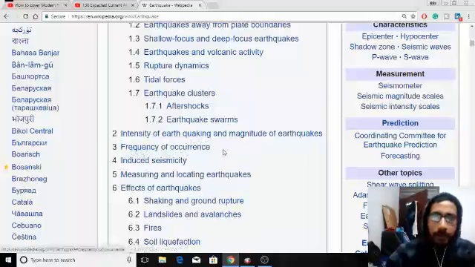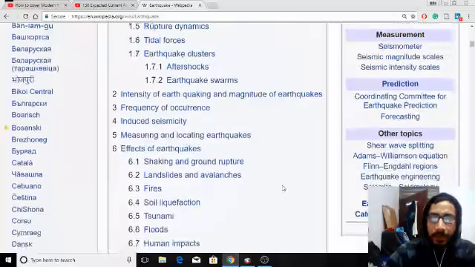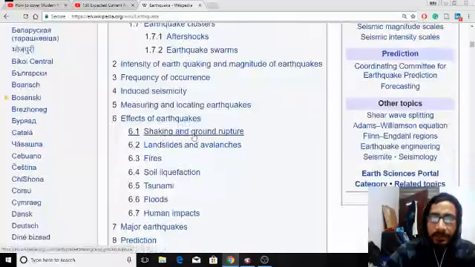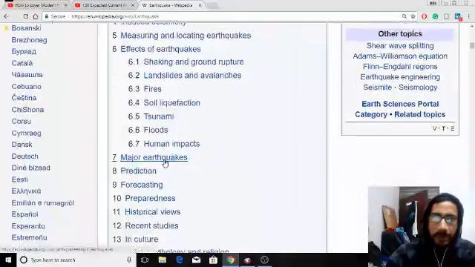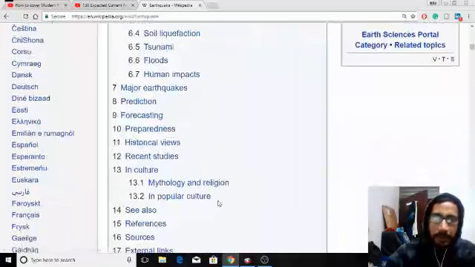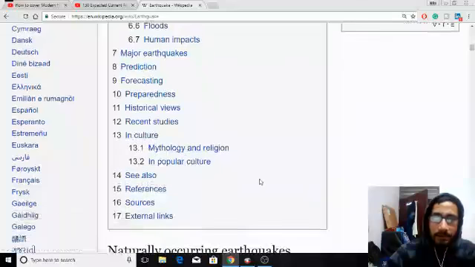And third, frequency of occurrence, induced seismicity, measurement and locating earthquakes, effects of earthquakes, shaking and ground rupture, landslides and avalanches, fires, soil liquefaction, tsunami, floods, human impacts, major earthquakes, prediction, forecasting, preparedness, historical views, recent studies, culture, mythology and religions, popular culture, and these are the references they have, right?